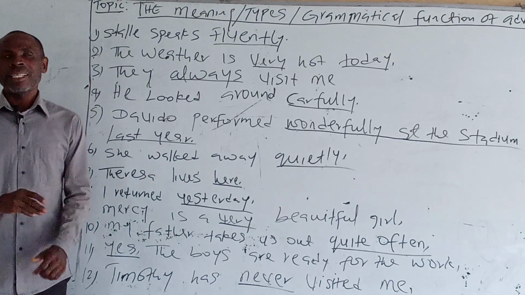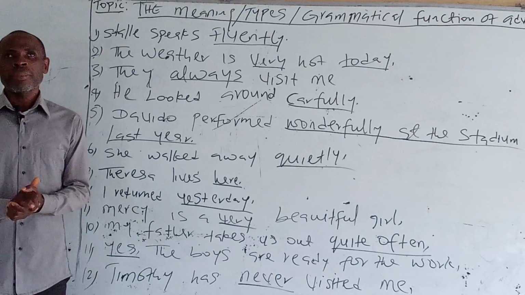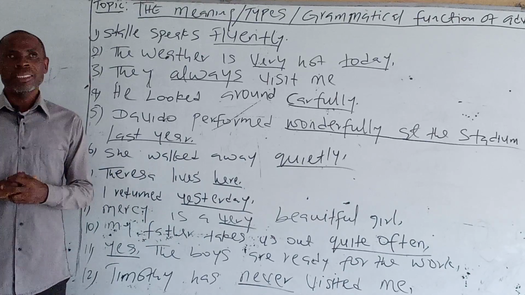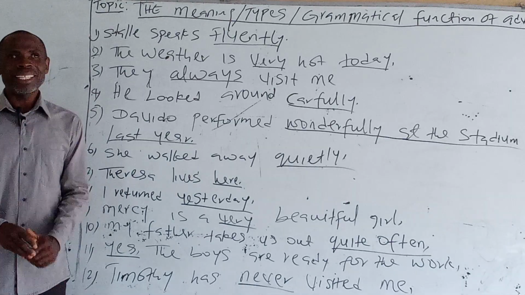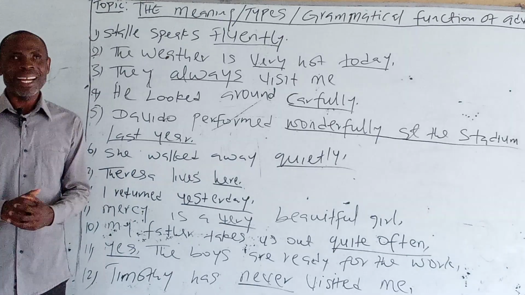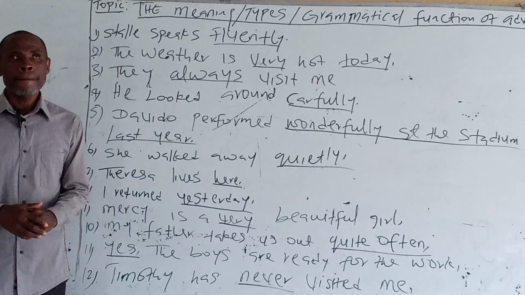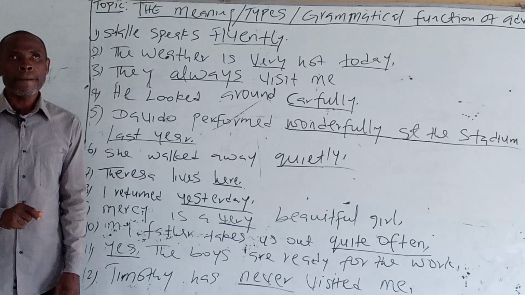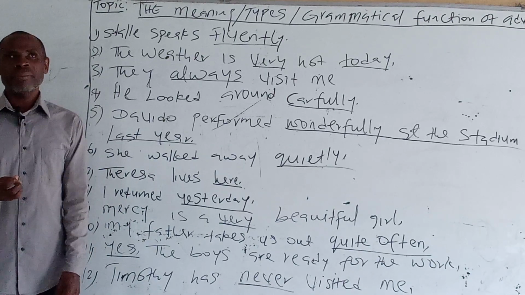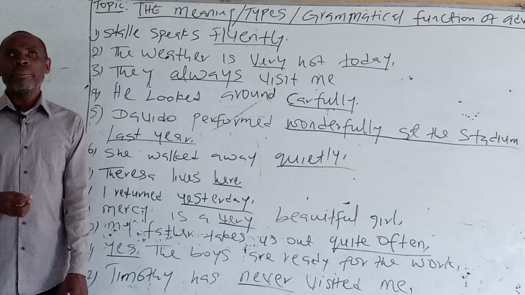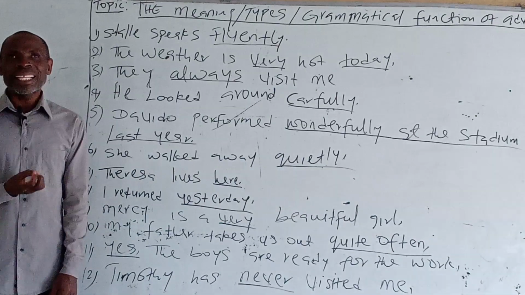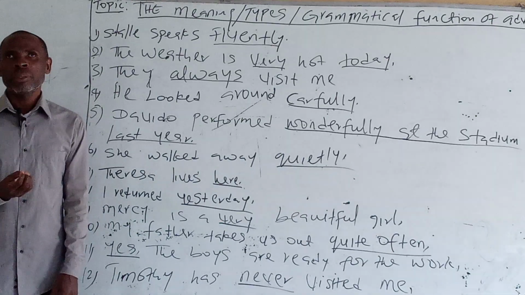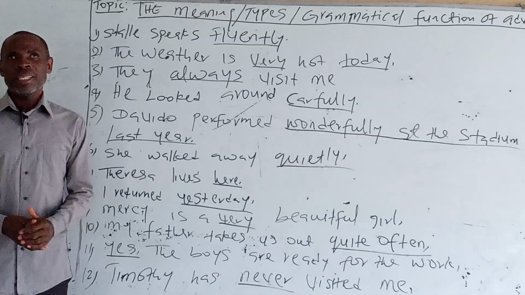Number, what on the board? Can you remind me? 9. Yeah, read. Good. Mercy is very beautiful. Very is telling us how beautiful Mercy is.